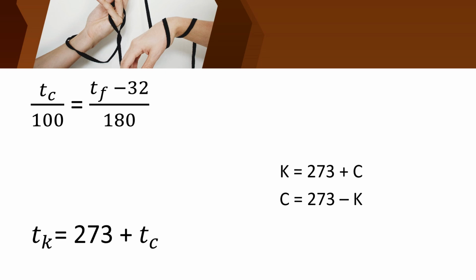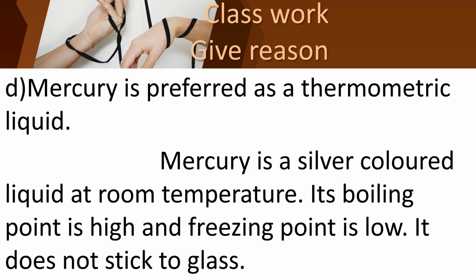Okay, let us write the class work. Children, take your physics notebook. In your notebook, we have already written 3 give reason questions. This is the 4th one. Put the alphabet D and write the question: Mercury is preferred as a thermometric liquid. What is the reason, children? Why do we use mercury as a thermometric liquid? Do you know?